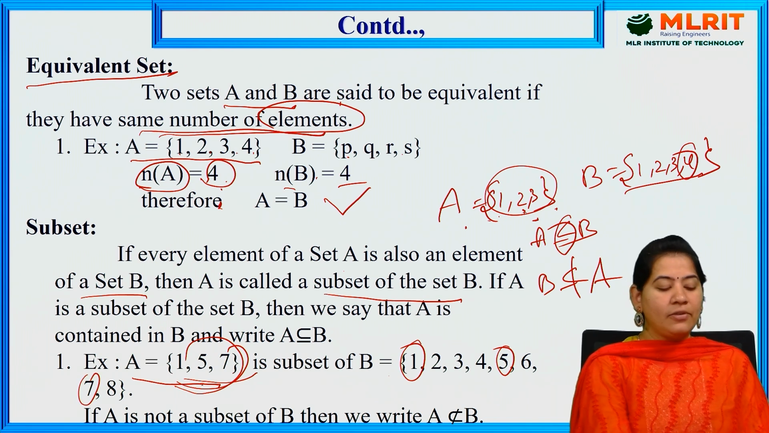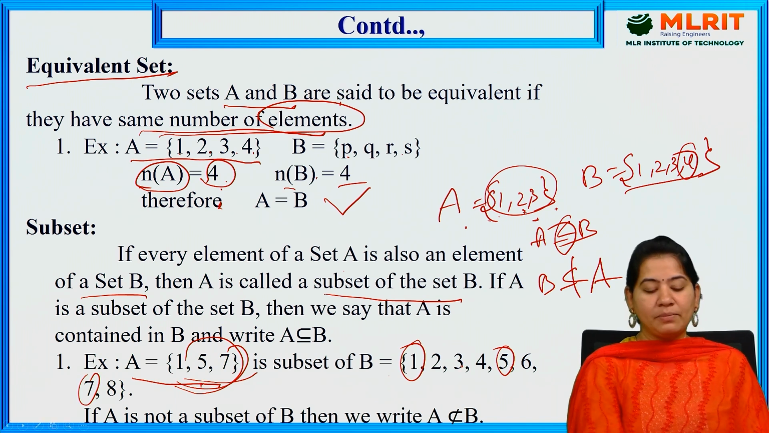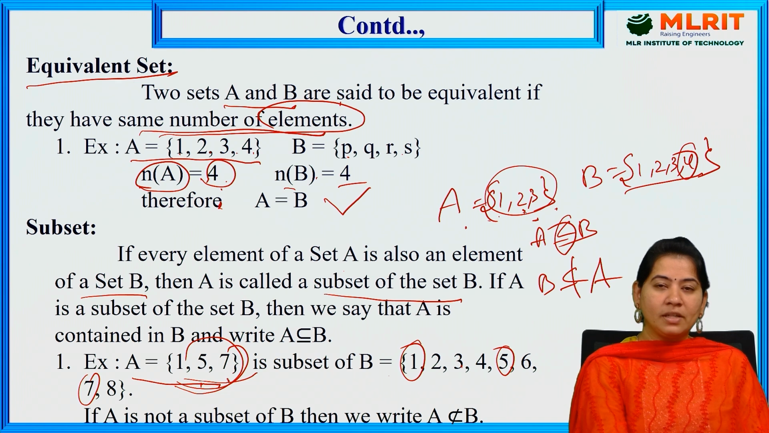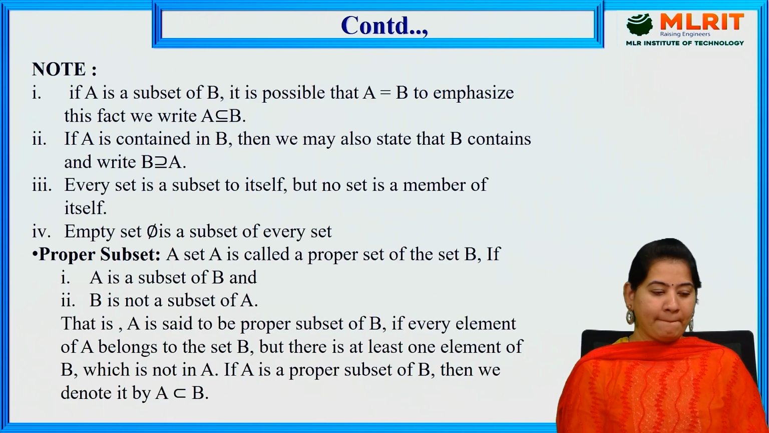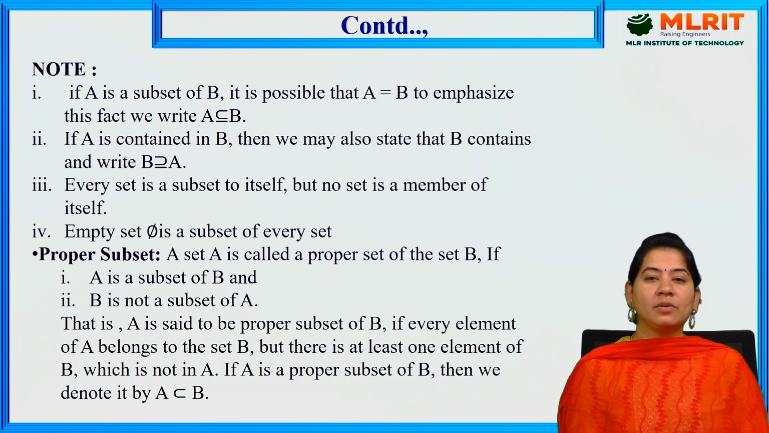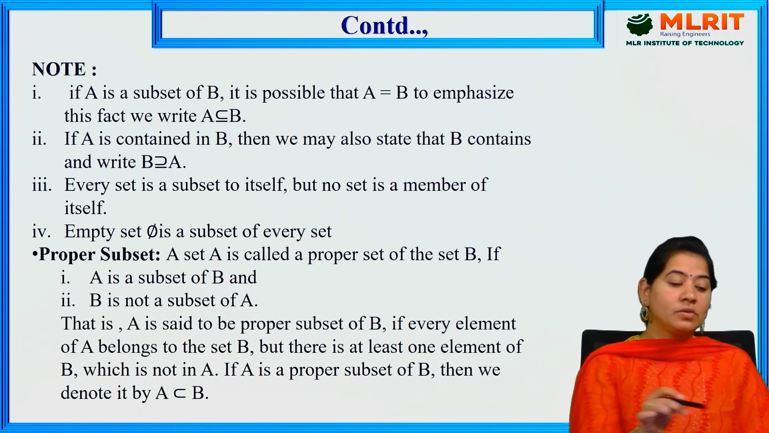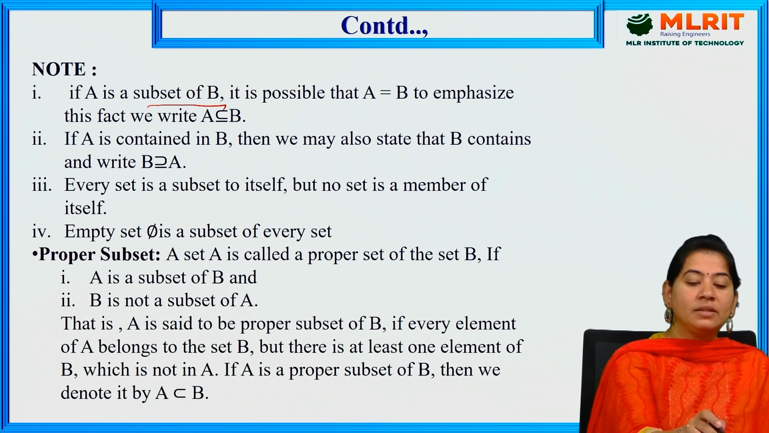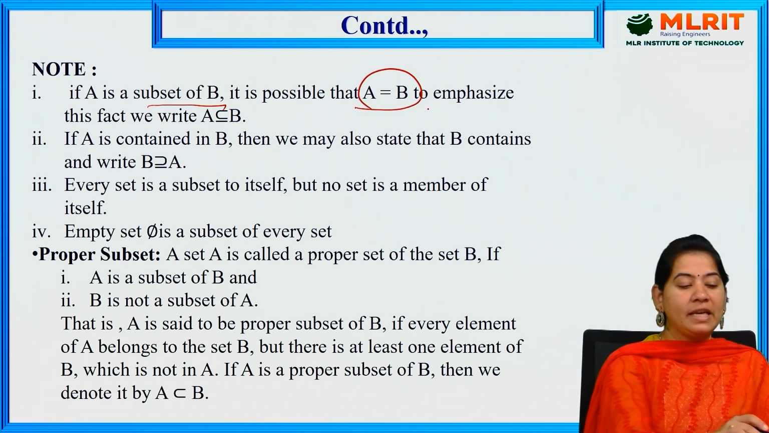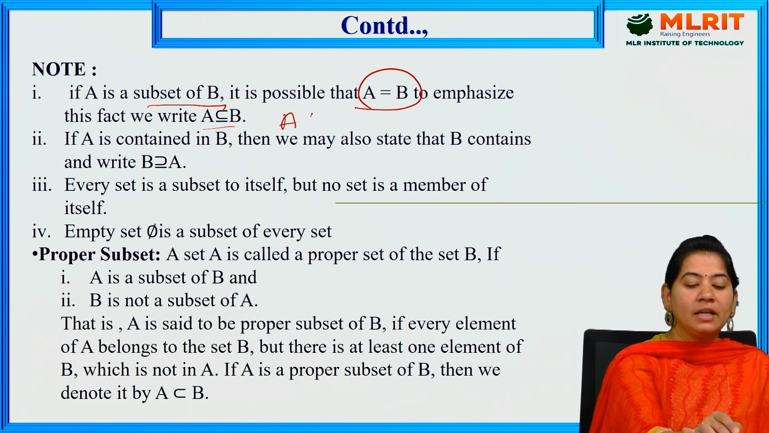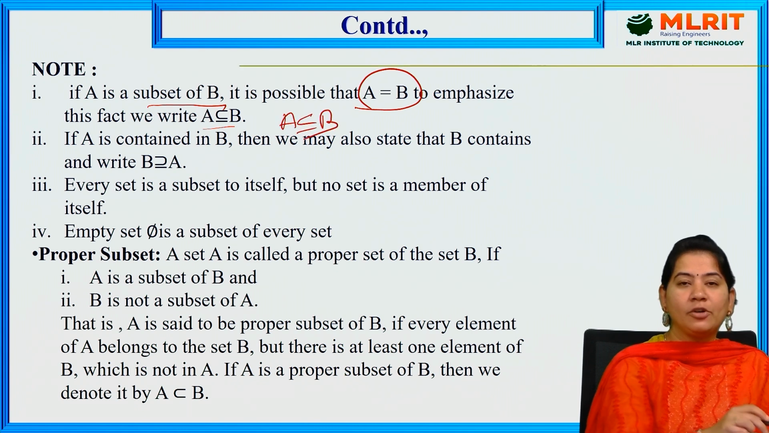So as every element in the set A is existing in the set B, then I can say that A is a subset of B, but B is not a subset of A. Now let us see some notes, some points you have to remember. If A is a subset of B, then it is possible that A is equal to B. To emphasize this fact, we will write A is equal to, or A is a subset of B.